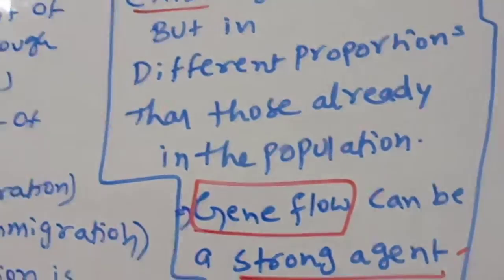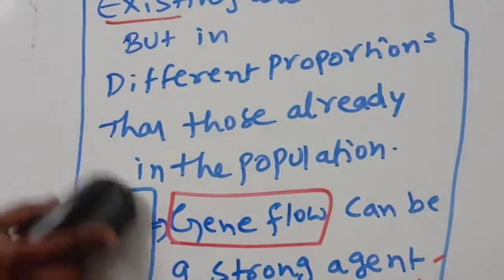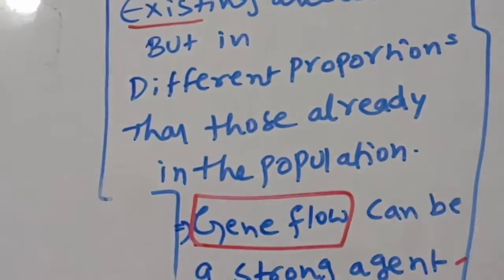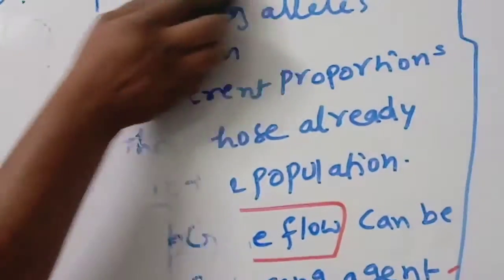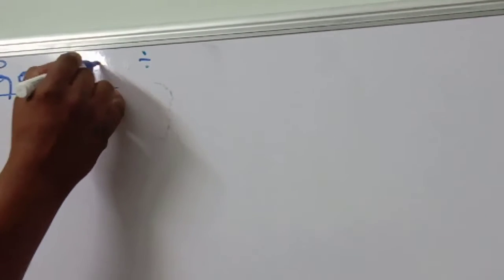The next one, genetic drift. What is genetic drift? You know very well, I'm telling very simply. Genetic drift means by chance some genes will survive.